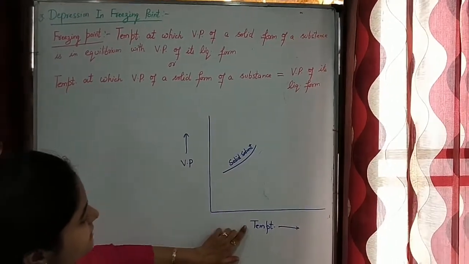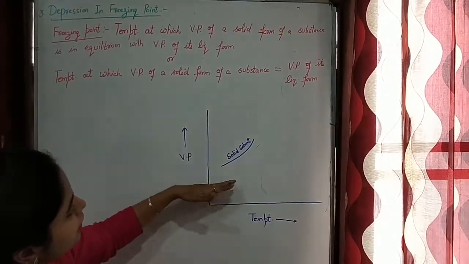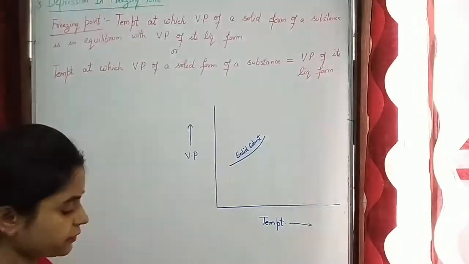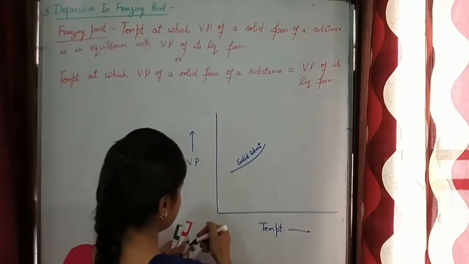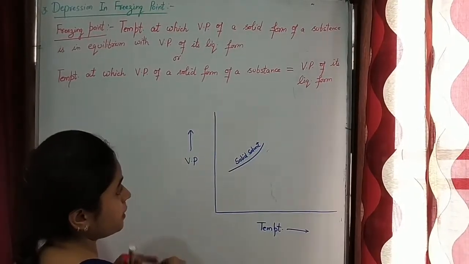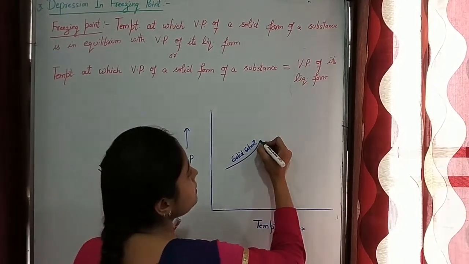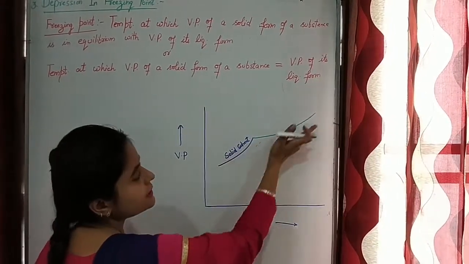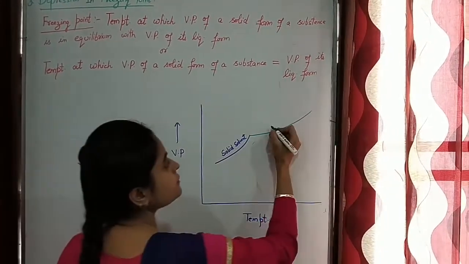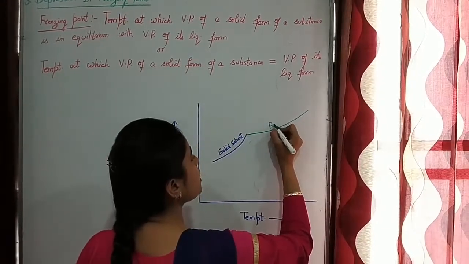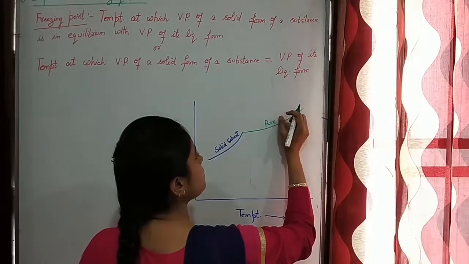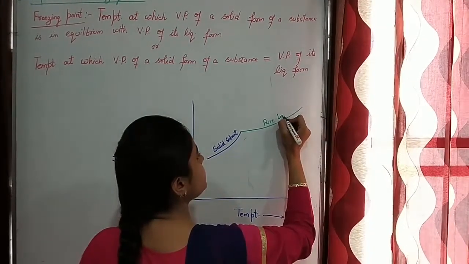That means with increase in temperature, vapor pressure also shows increase in value. Now, when we take its liquid form, it is like this. Again it shows increase in the value. So this is for pure liquid solvent.